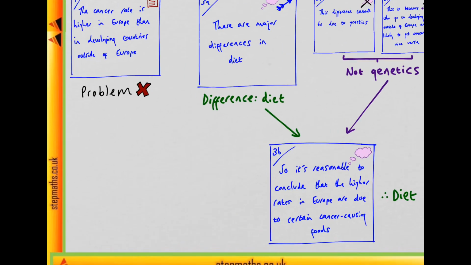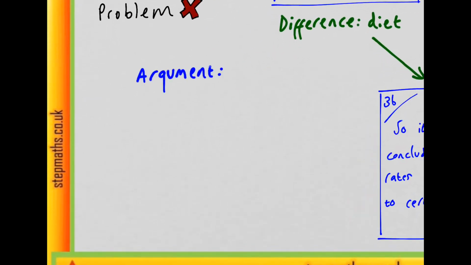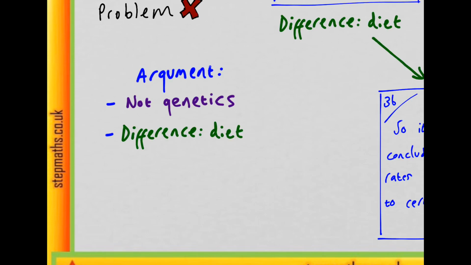So the argument looks something like this. It's not genetics that are responsible for the difference in cancer. Rather, there are differences in diet between developing countries outside of Europe and Europeans, and this is what is responsible for the difference in cancer. So you may be able to notice a flaw in this reasoning. See if you can identify it.